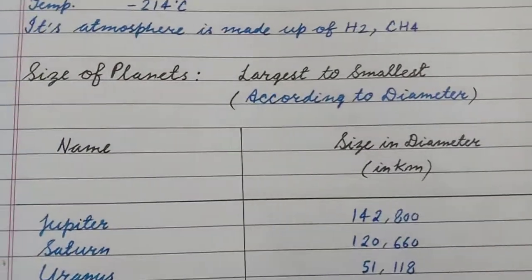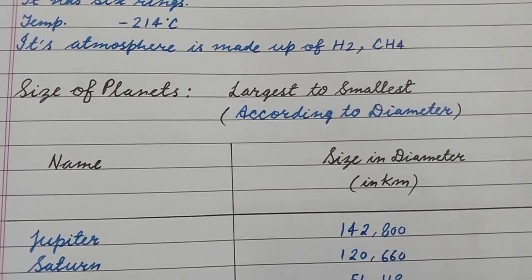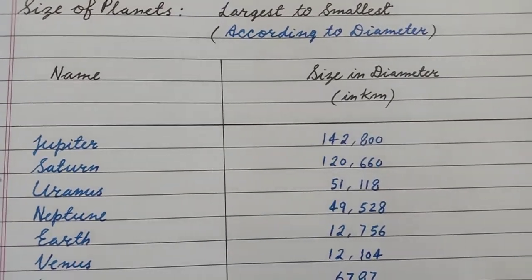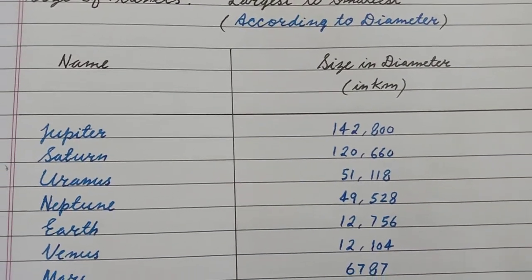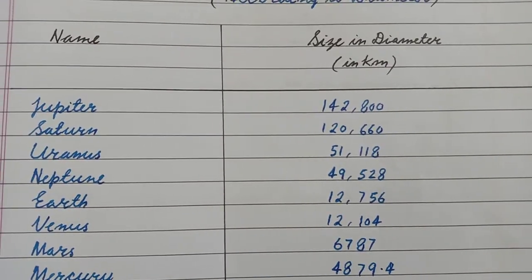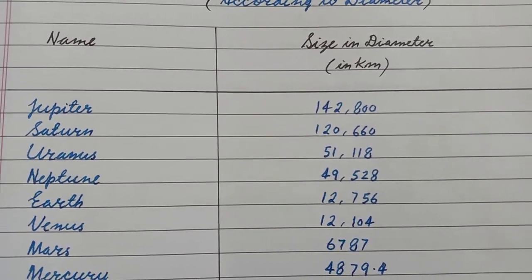Size of planets: largest to smallest according to diameter. Heading: name, size in diameter in kilometers. Jupiter: 1,42,800 kilometers in diameter.